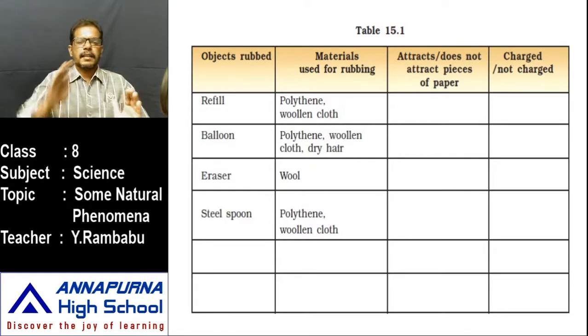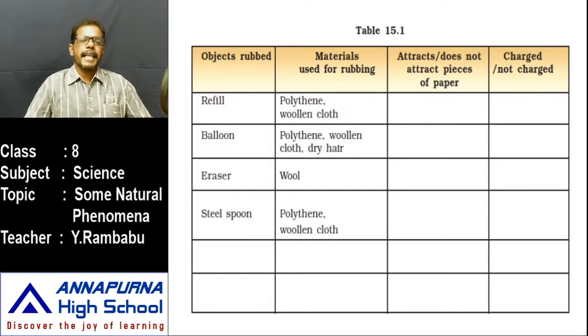One end is held like this and the other end is held with a woolen cloth, and placed near small pieces of paper, almost close to the small pieces of paper but not in contact with them. Then what we observe is that the small pieces of paper get attracted towards the balloon. That means it attracts, so it is a charged body.